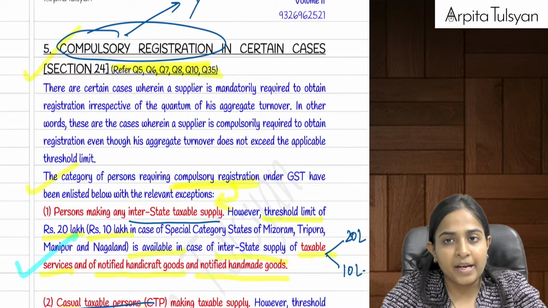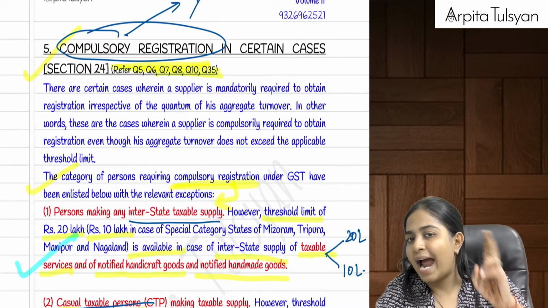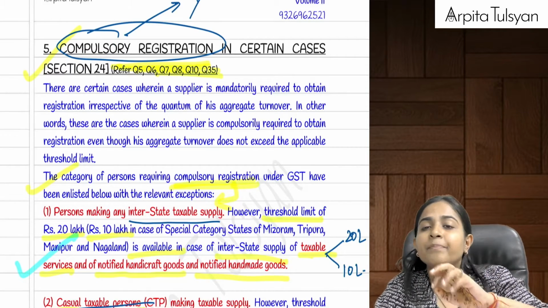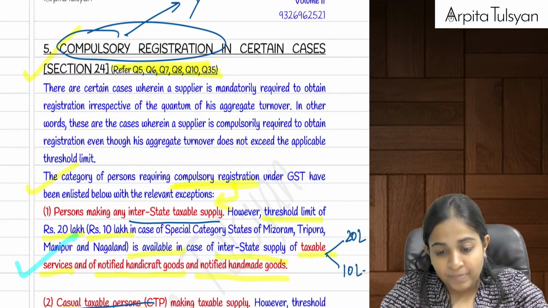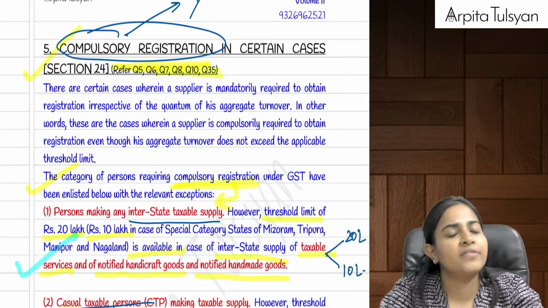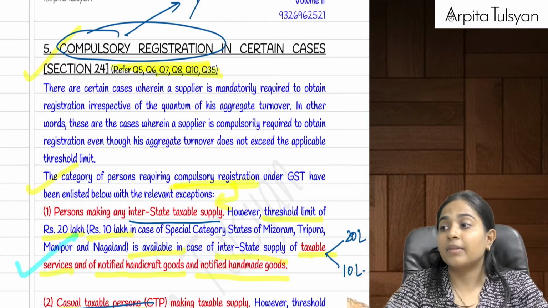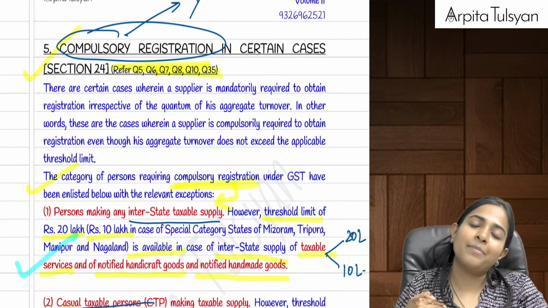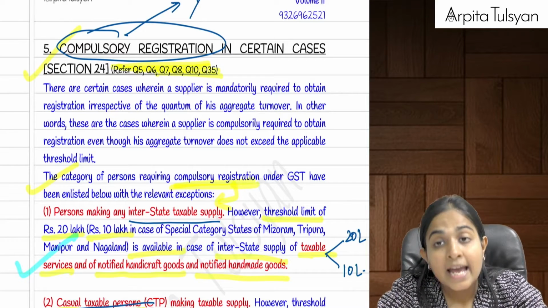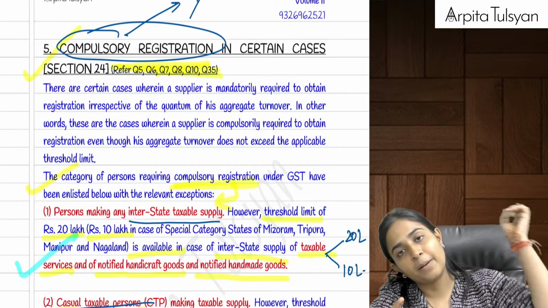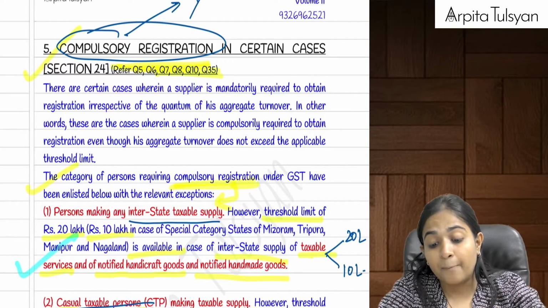Second one, casual taxable person, CTP: compulsory registration is required. 2 exceptions, handicraft and handmade. For these 2 things, till the aggregate threshold limit is not exceeded, no registration is required. But a CTP providing any other goods or services needs compulsory registration. Then reverse charge: inward supply liable for reverse charge, where I only have to pay the taxes to the government. Compulsory registration is required. NRTP, non-resident taxable person, coming from outside India to India and supplying goods: compulsory registration.